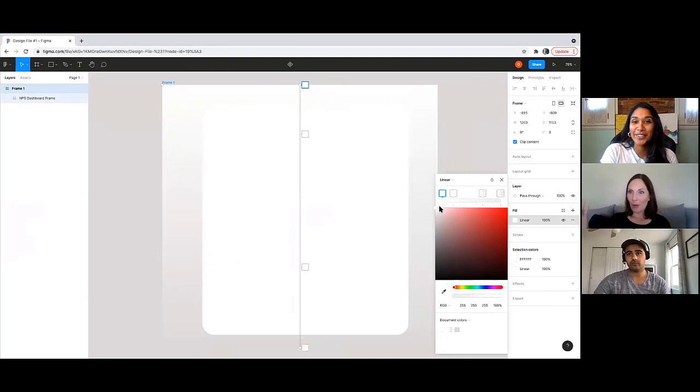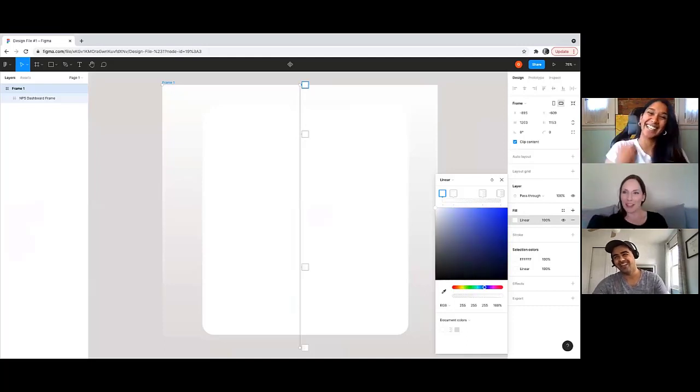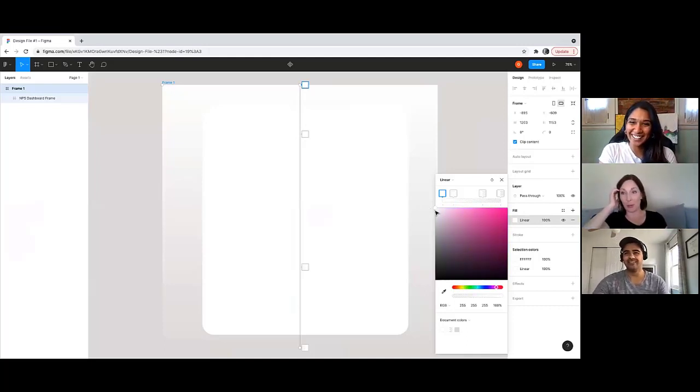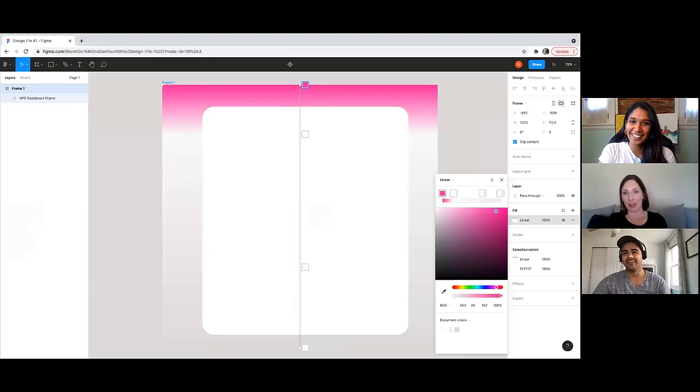Someone was looking to create a rainbow gradient recently. Hello, where were you a few weeks ago? I was like, you're going to pull it in as an image, right? I was waiting for that, and then you're like, oh, we're going to go ahead and create our gradient in here. So that's cool. That's awesome.